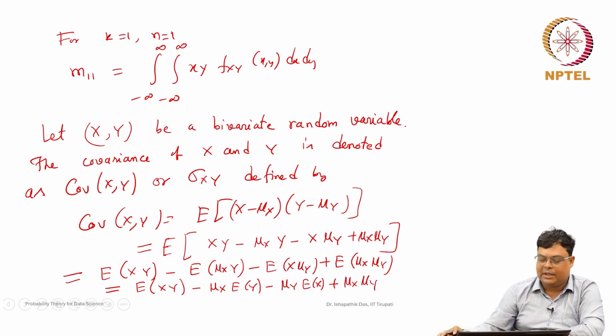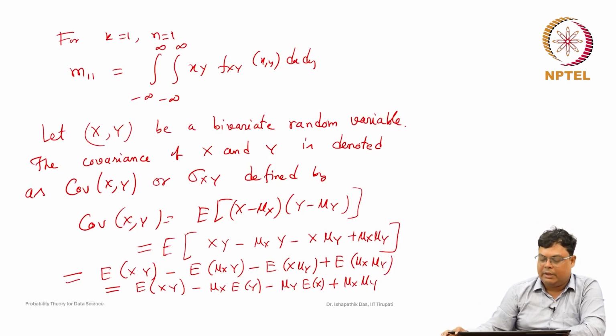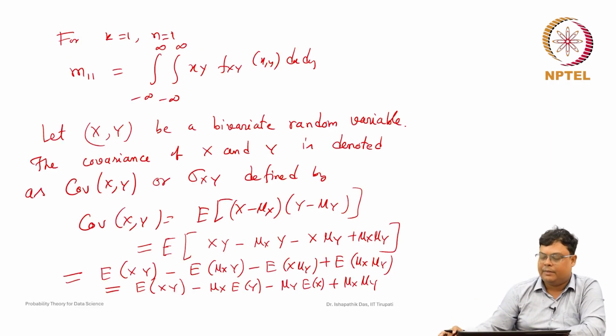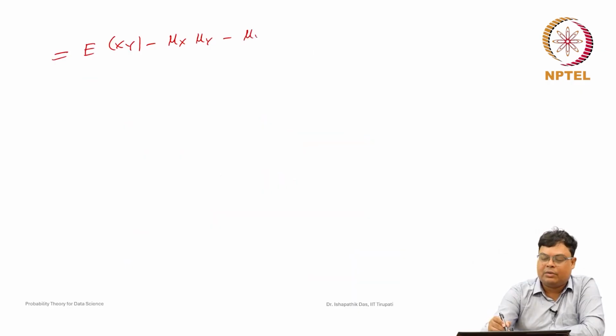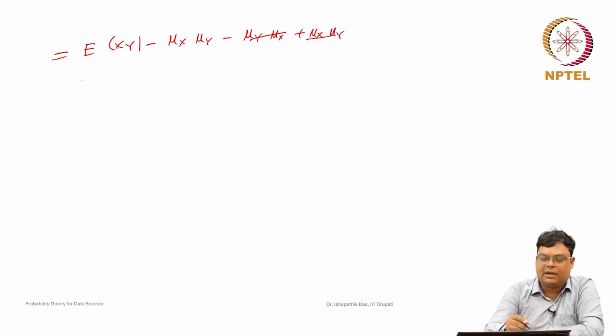Now, if you simplify these things, we will find this is equal to the expected value of x y, minus mu x into the expected value of y, which is nothing but mu y. So, this is mu x into mu y, minus mu y into the expected value of x, which is mu x. So, this is mu y into mu x, plus mu x into mu y. Then one of the mu x mu y terms cancels. So, finally, what we get is the expected value of x y minus mu x into mu y.